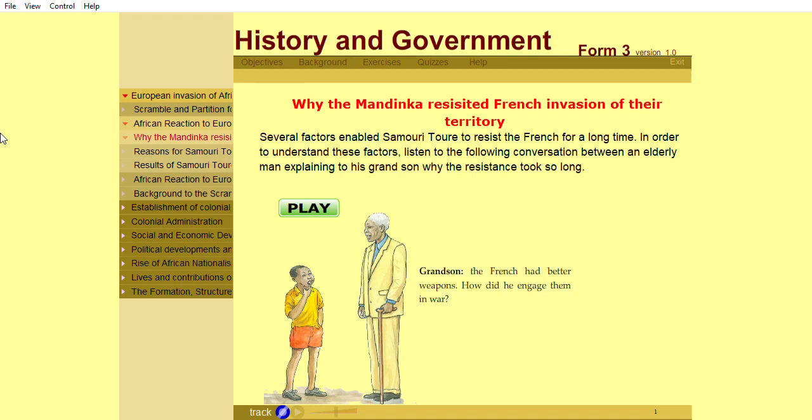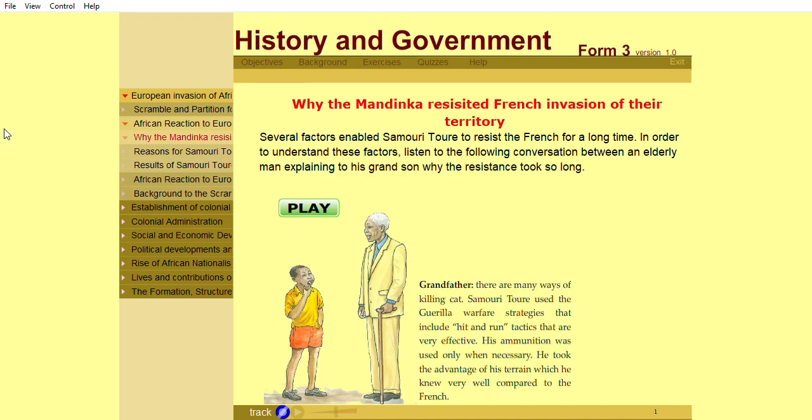The French had better weapons. How did he engage them in war? There are many ways of killing a cat. Samori Touré used the guerrilla warfare strategies that included hit-and-run tactics that are very effective. His ammunition was used only when necessary. He took the advantage of his terrain, which he knew very well compared to the French.